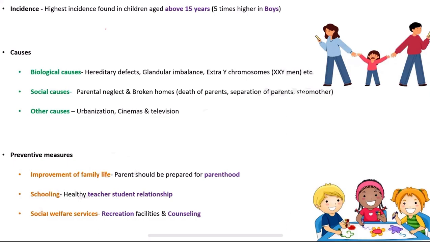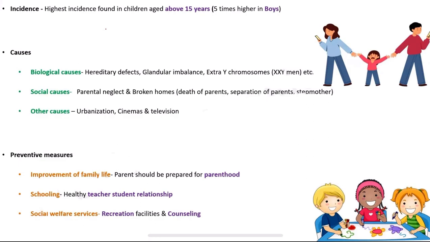Other causes: urbanization. Usually in the rural areas, there are very simple, sweet people. But once they come to urban areas, there is too much of drugs, alcohol, and intoxication, and they will get into all of this. There the deviation starts, and urbanization can result in juvenile delinquencies. And then the internet, movies, cinemas, television: what they see they learn.